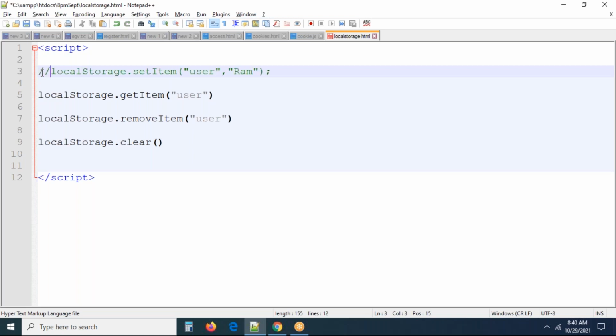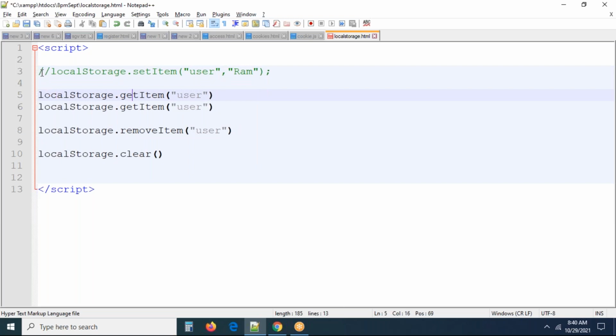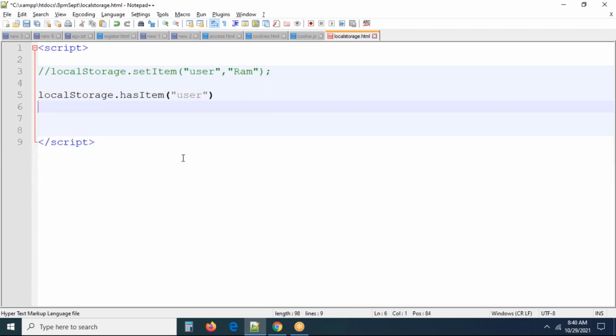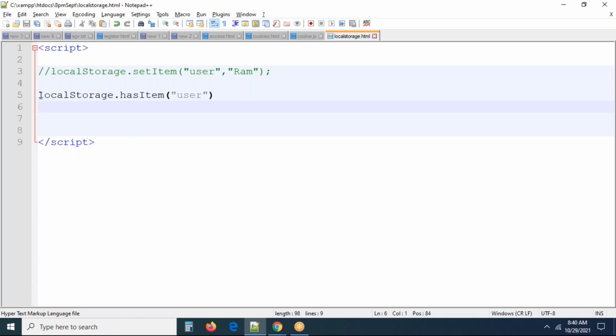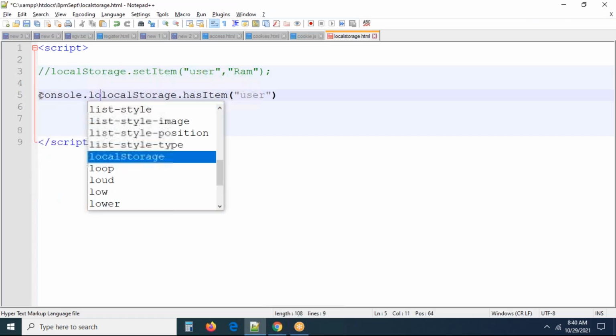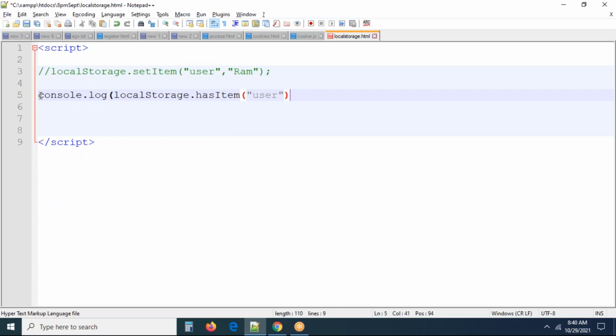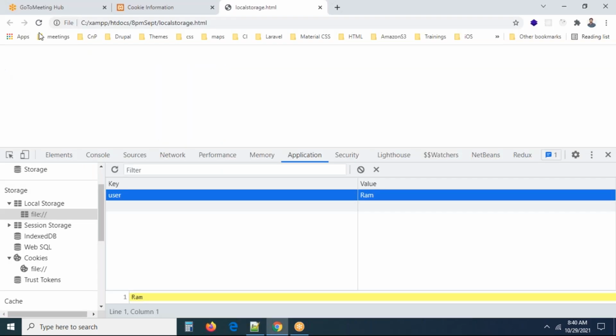You have a method hasItem also, I believe. localStorage.hasItem. Okay, let me check this. What will this hasItem method do? I think it will return true. console.log, we already have a value now, don't worry. I'm writing hasItem of user.